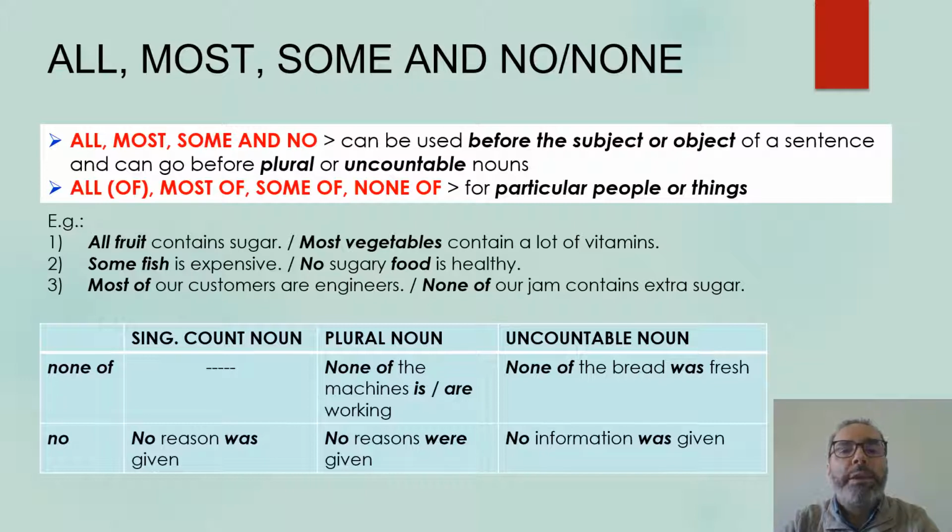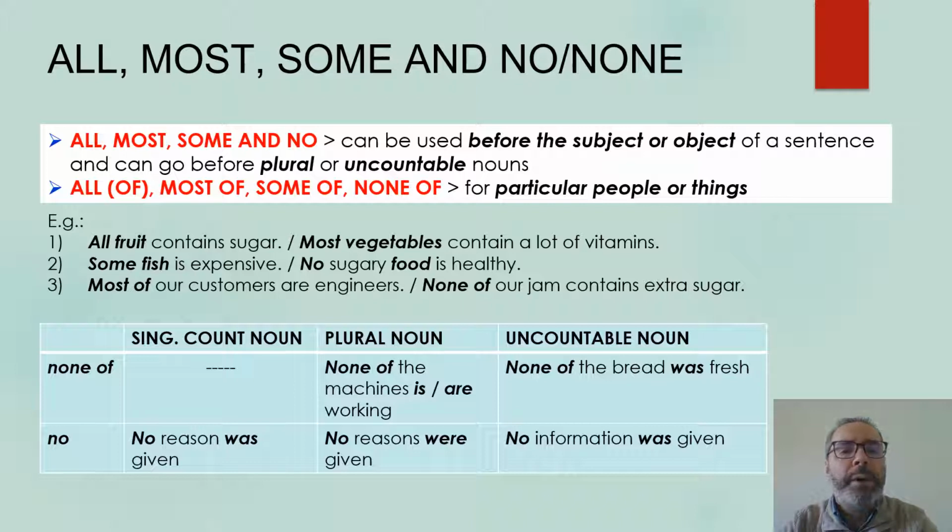All, most, some, and none are the next group. All, most, some, and no can be used before the subject or object of a sentence. They can go before plural or uncountable nouns. This is their restriction. When we add the word of: all of, most of, some of, or none of, they are used for particular people or things. Here we have some examples.